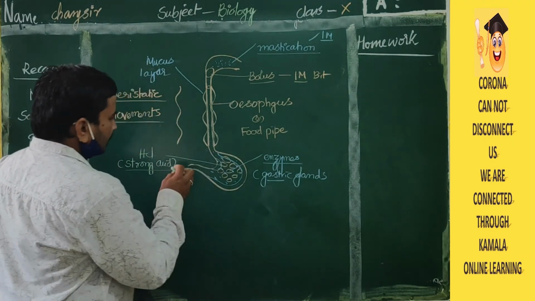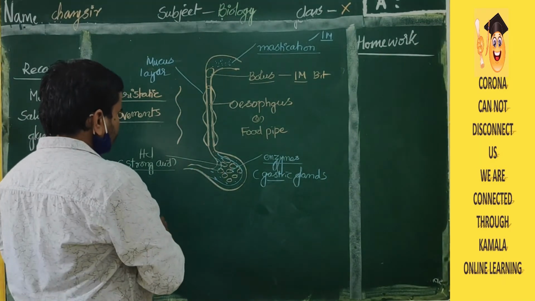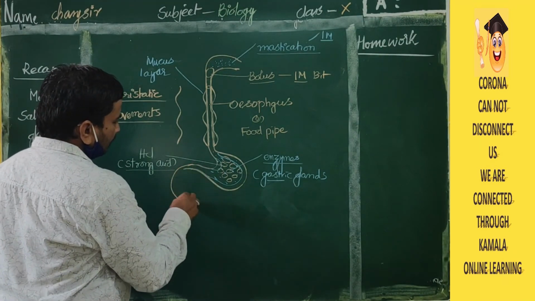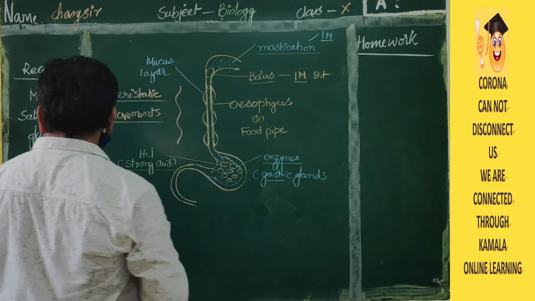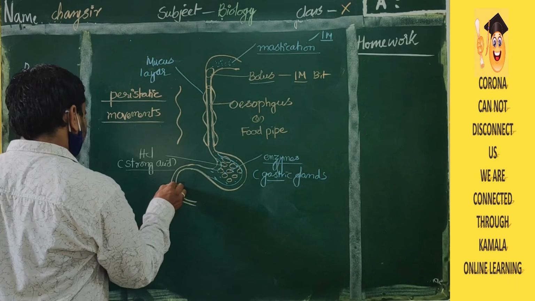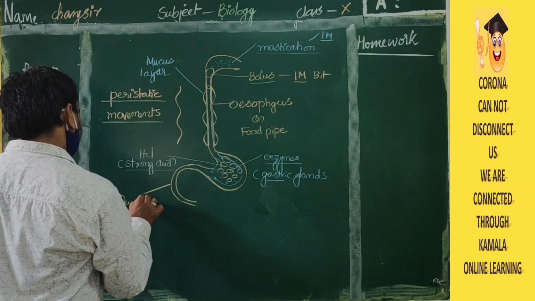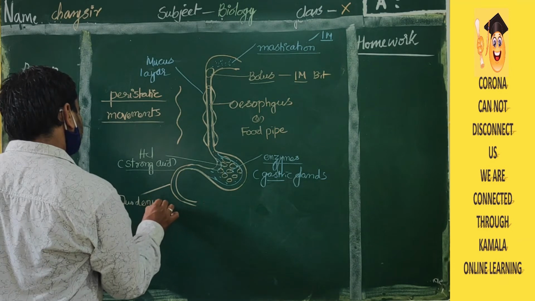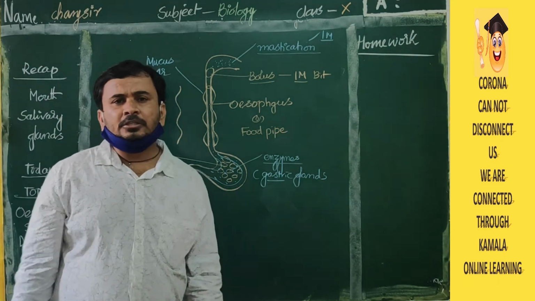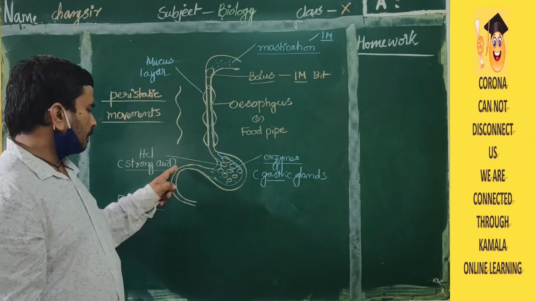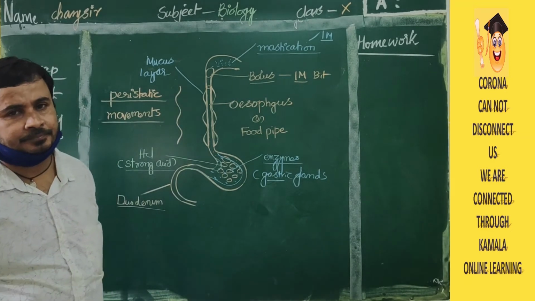Okay, so after that there is a U-shaped structure. It's a clear, prominent U-shaped structure. This is called, tell me what is that name? Duodenum. You have to remember these names. This is called duodenum. A U-shaped structure, this is called duodenum.